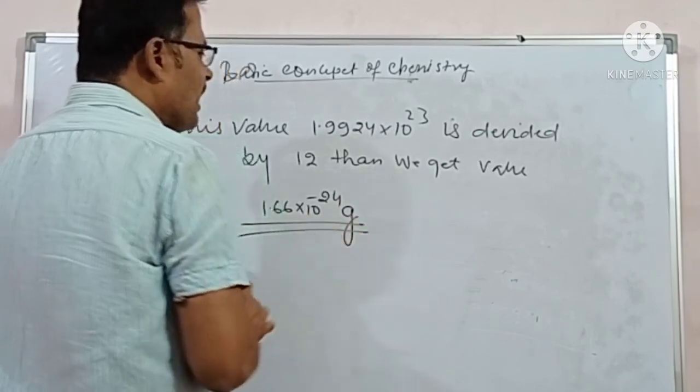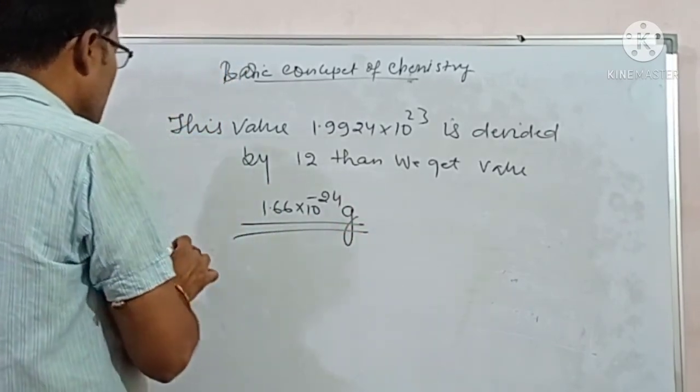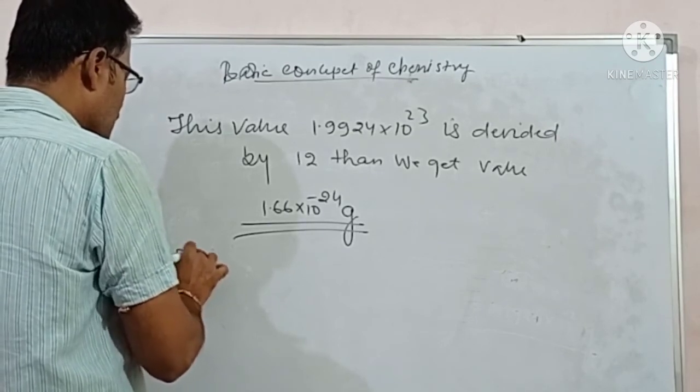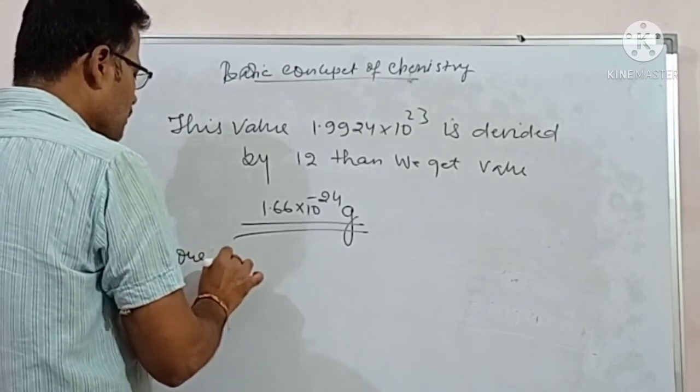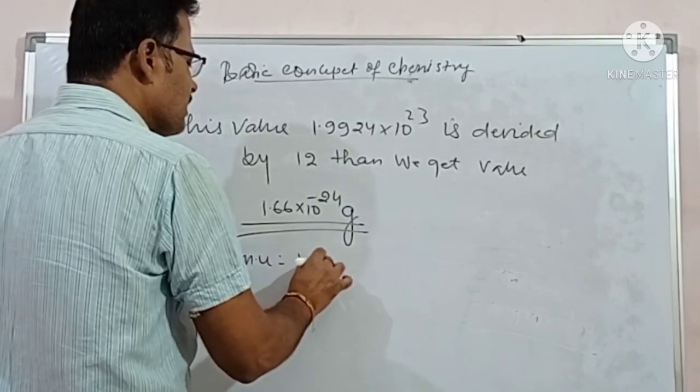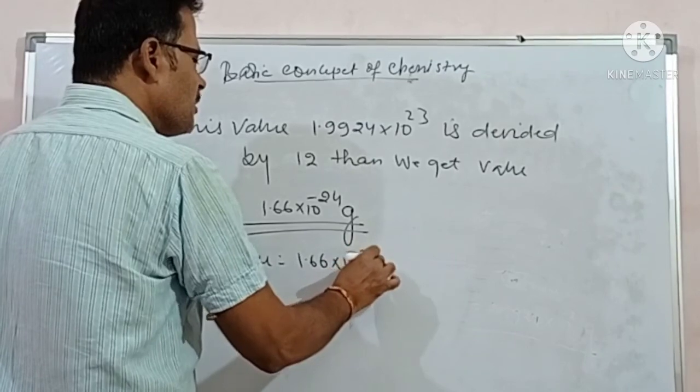This value is known as AMU. 1 AMU is equal to 1.66 into 10 to the power minus 24.